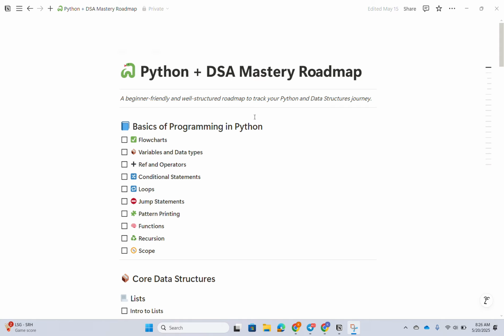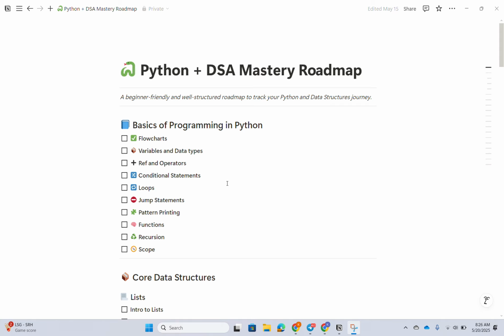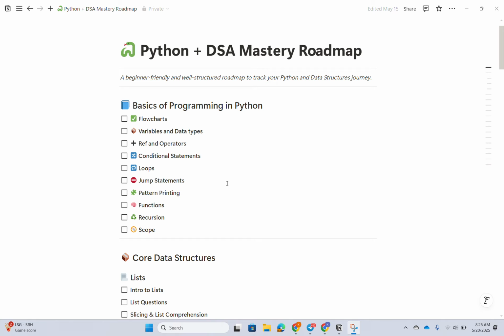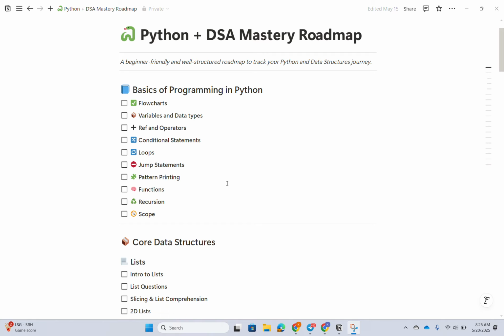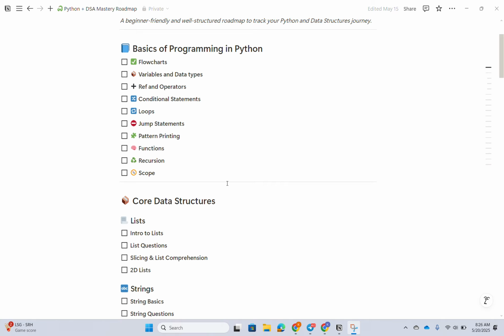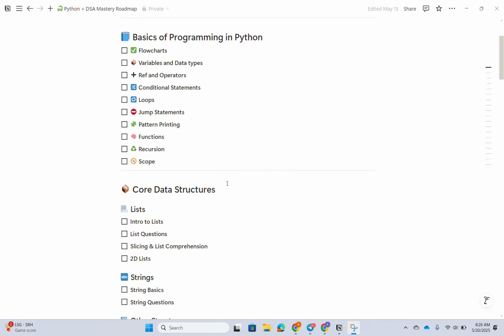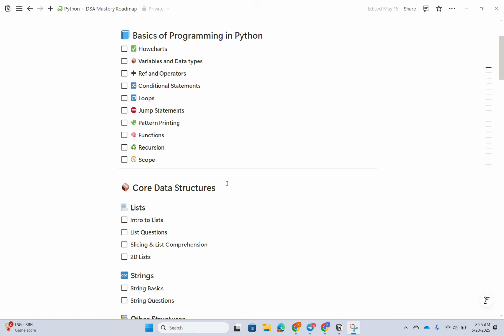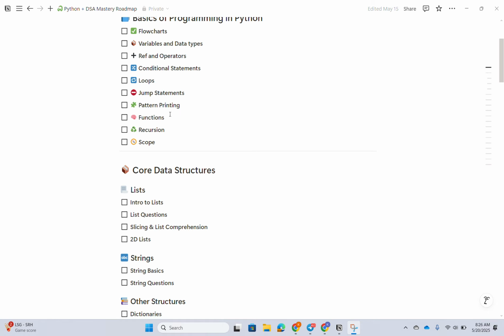Initially, basics of programming in Python, like flowcharts, variables and data types, plus operators like arithmetic operators, bitwise operators, and those stuff, and conditional statements: if else, else if ladder, and nested else if. Loops, nothing but for loop, while loop, do while loop. In Python we only have while loop and for loop. Jump statements like skip and break, pattern printing, basic and complex patterns also, functions.